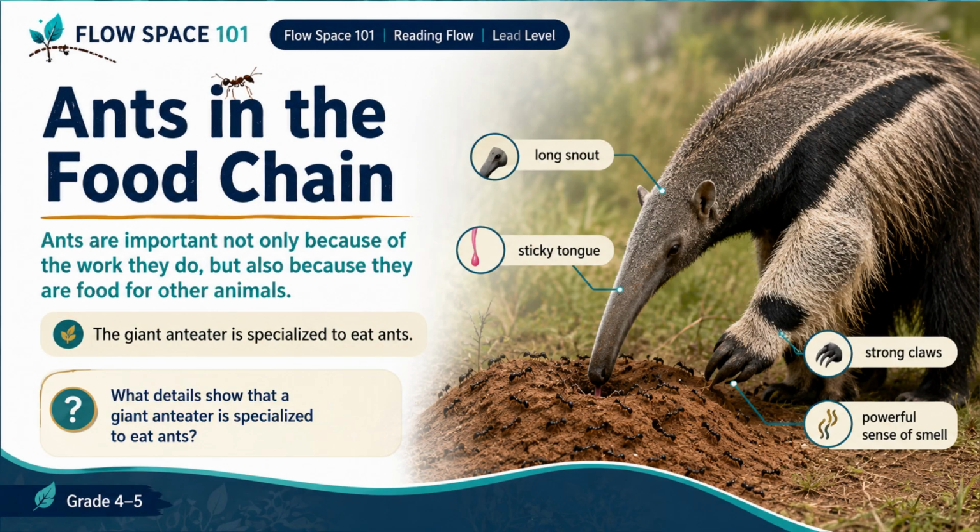Ants are important for another reason. They are part of a food chain. Some animals eat ants. One example is the giant anteater. A giant anteater is specialized to eat ants. It has a long snout. It has a sticky tongue. It has strong claws. And it has a powerful sense of smell. These body parts help the anteater find ants and eat them. This shows that ants are connected to other animals. If ants are part of another animal's food source, then ants have an important role in the ecosystem. Now answer this question. What details show that a giant anteater is specialized to eat ants?